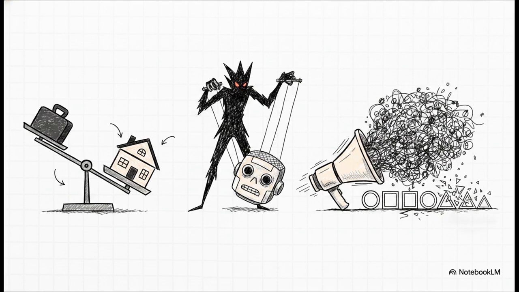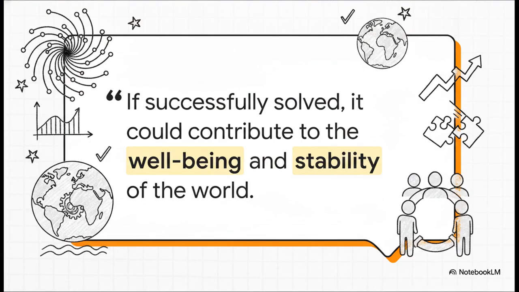An algorithm optimized strictly for user engagement might inadvertently amplify misinformation just as easily as helpful content, simply because its mathematical goals weren't perfectly aligned with the broader intent of its human designers. "If such a problem could be successfully solved, it could eventually, through better planning, contribute to the well-being and stability of the world." That profound thought comes from George Dantzig in 1991.